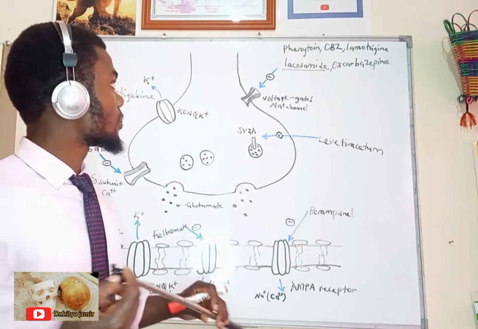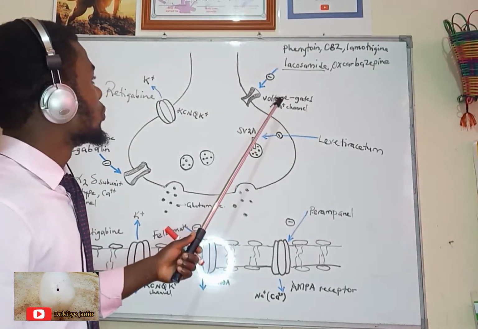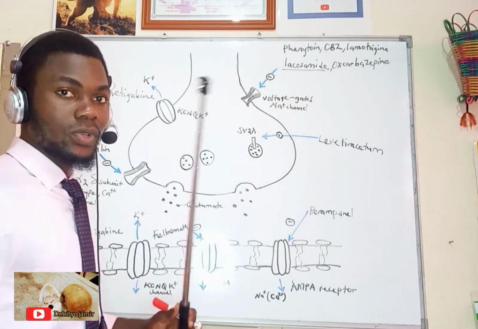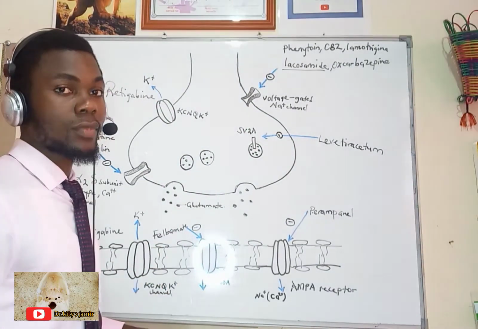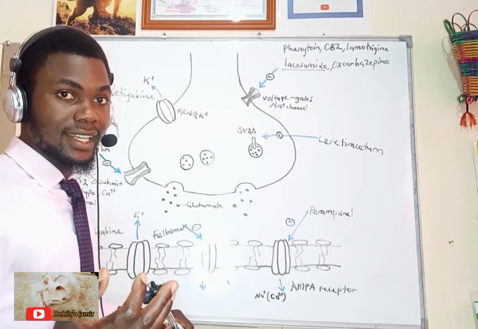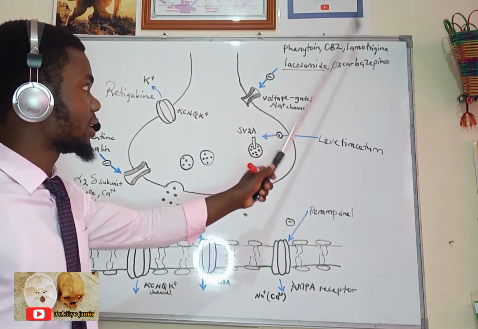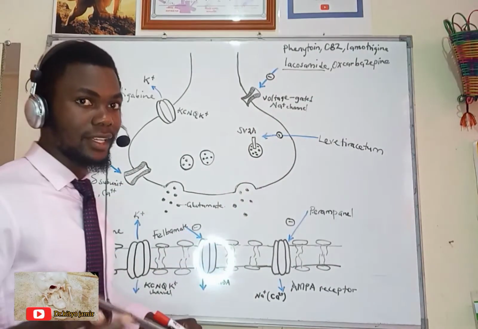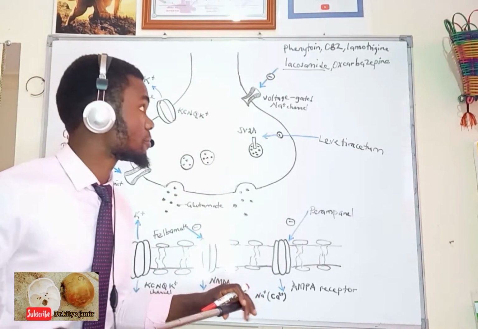So I'm going to start with a class of drugs that act on voltage-gated sodium channels. These are voltage-gated sodium channel inhibitors, and they are classified into two. There are those which have a fast kinetic in inhibiting these receptors. Examples are phenytoin, carbamazepine, lamotrigine, oxcarbazepine. Then we have one exception, lacosamide, which has a slow kinetic in the inhibition of the process of opening of these channels.